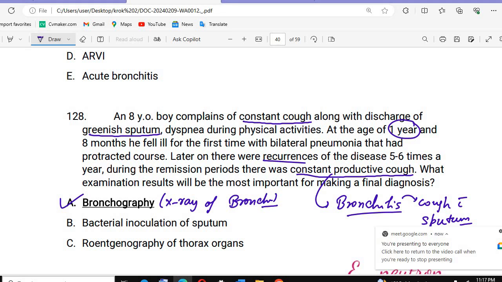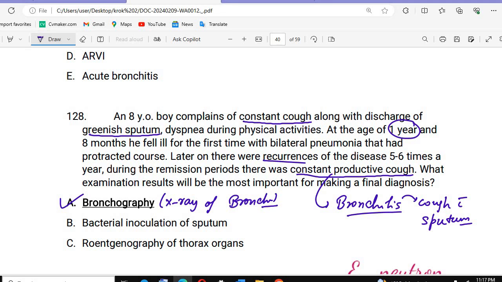So in bronchography we will do an X-ray of the bronchi. What is the difference between bronchography and bronchoscopy? Bronchoscopy is when we do a complete evaluation of all the trachea, all the bronchi, all the bronchioles, so we call it a bronchoscopy.